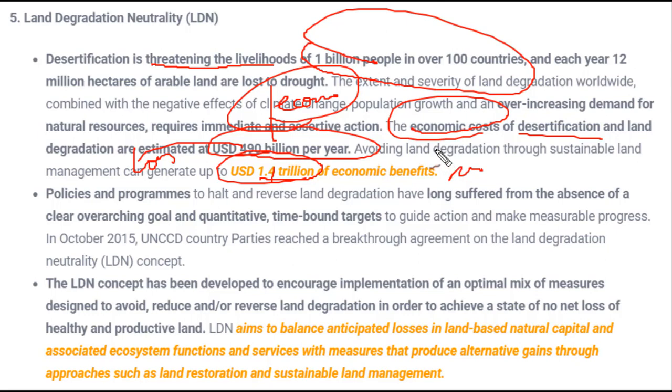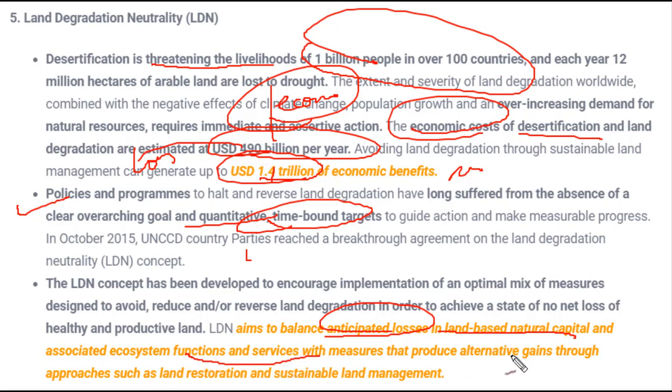Okay, so under this land degradation neutrality, lots of policies and programs are being made so that the long-suffered absence of an overarching goal, a quantitative and time-bound target, could be reached, and the land can be protected from getting degraded. If we talk about the aim, it aims to balance the anticipated loss in the land-based natural capital and associated ecosystem function and service with measures to produce alternative gains through approaches such as land restoration and sustainable land management.